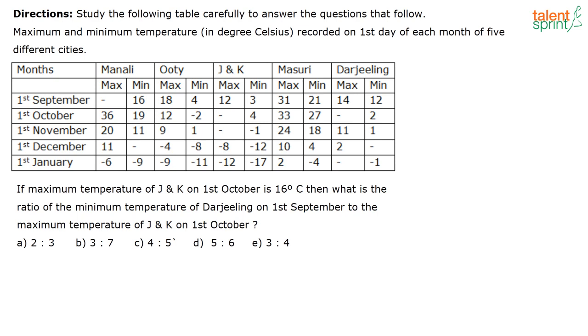If the maximum temperature of J and K, Jammu and Kashmir, on the 1st of October is 16 degrees Celsius, then what is the ratio of the minimum temperature of Darjeeling on 1st September to the maximum temperature of Jammu and Kashmir on 1st October?